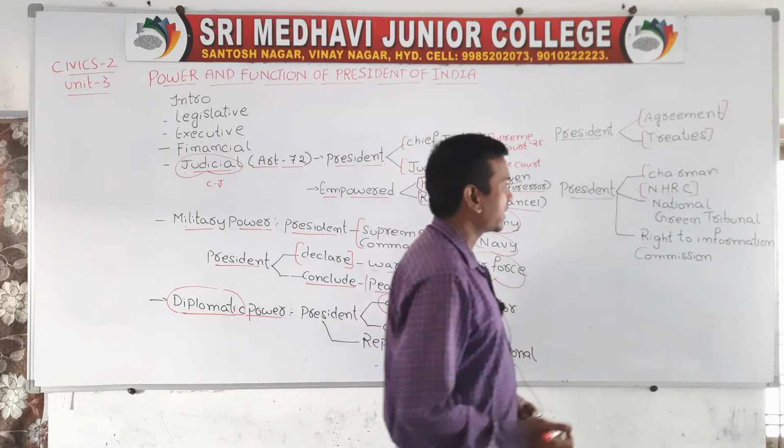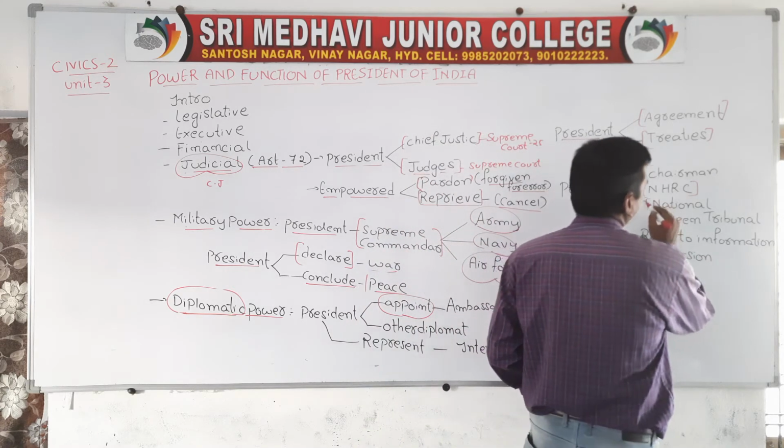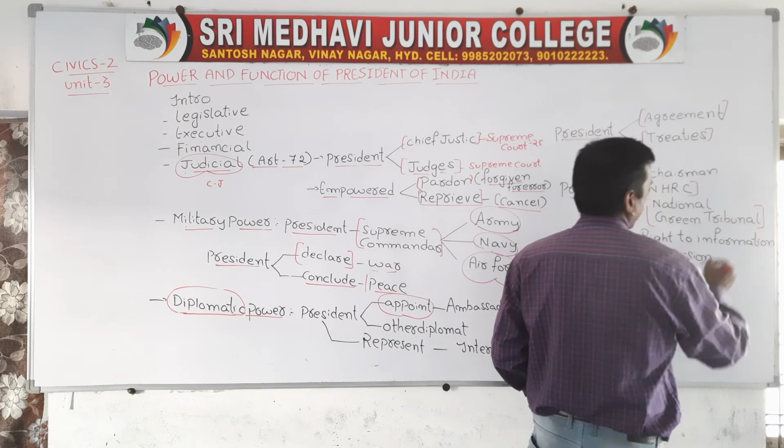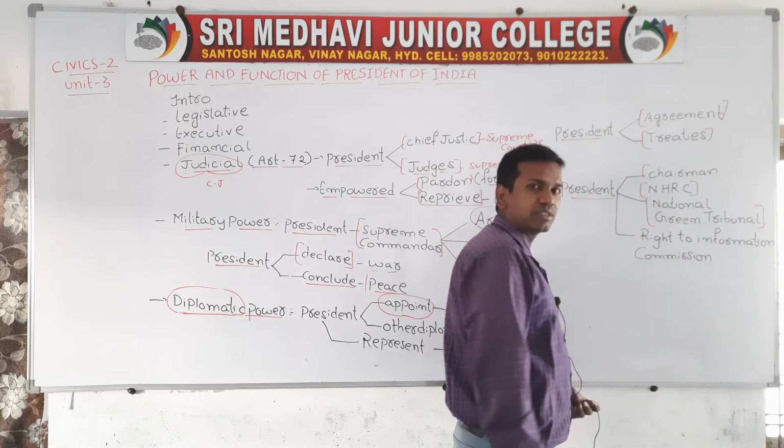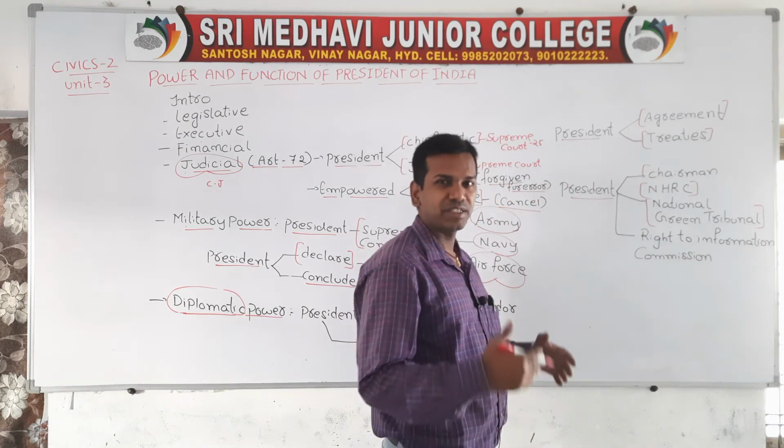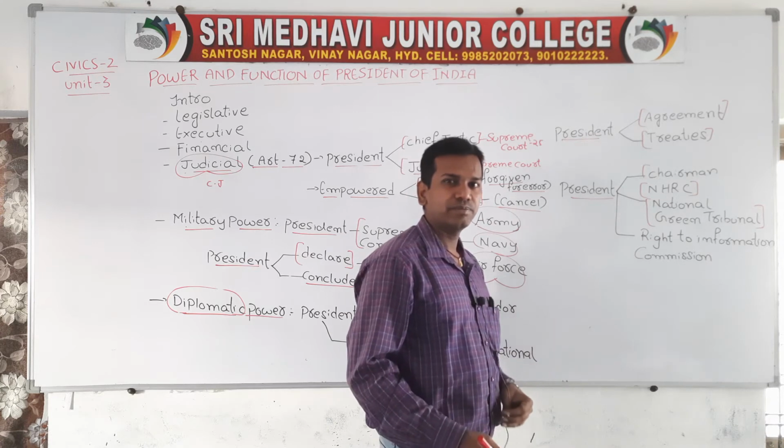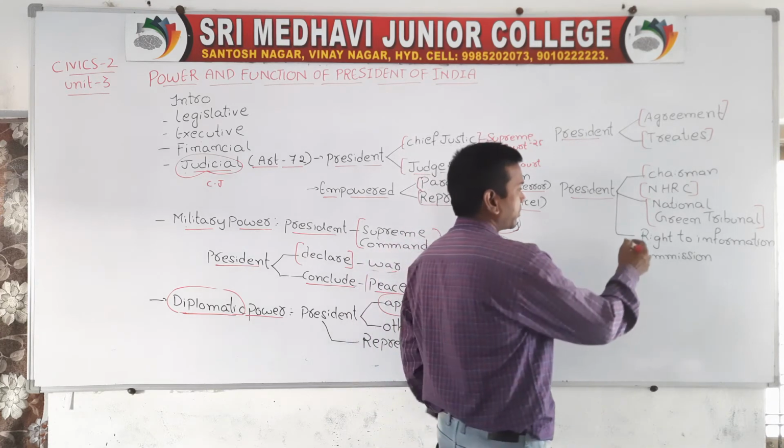So that is the National Human Rights Commission. The President will appoint the National Green Tribunal. National Green Tribunal means what? This is also one type of organization which will mainly take care of the forest. Okay, and the Right to Information Commission.